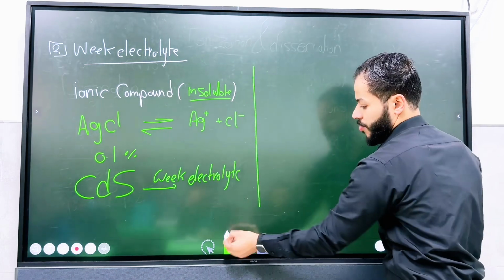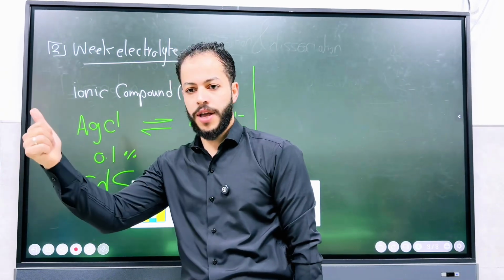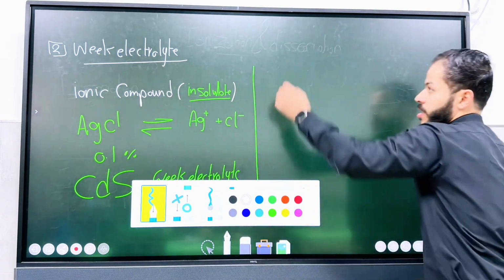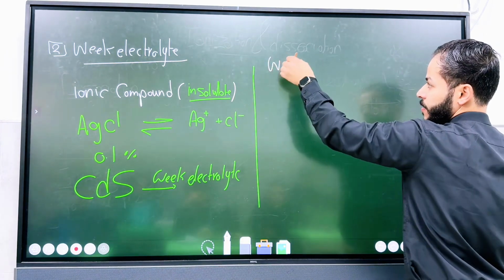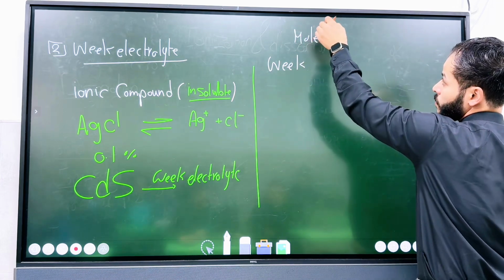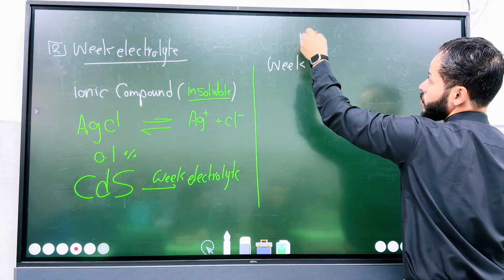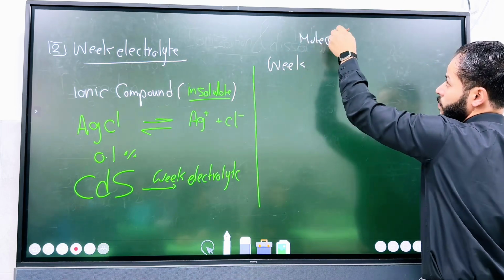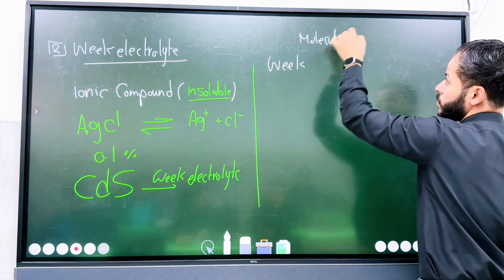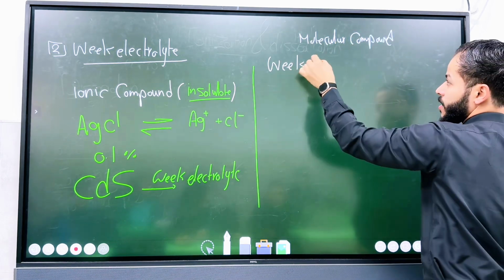Another thing: in the strong electrolyte we talked about strong acids and strong bases. Here we will talk about weak acids and bases for the molecular compounds.